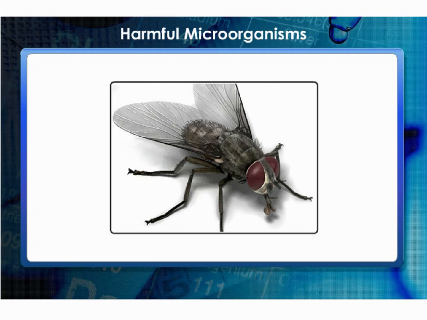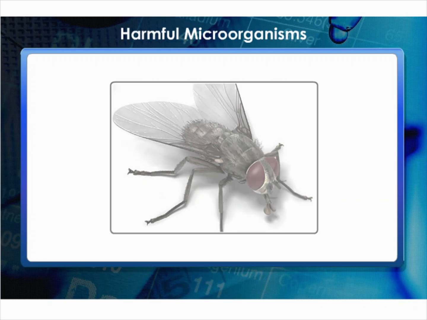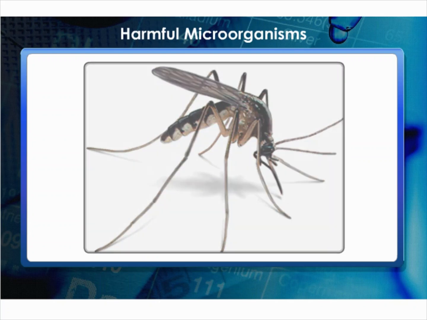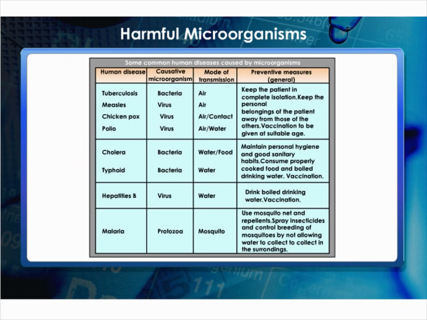Another example of a carrier is the female Anopheles mosquito, which carries the parasite of malaria. Female Aedes mosquito acts as carrier of dengue virus. By keeping the surroundings clean and dry, we can prevent mosquitoes from breeding. Some of the common diseases affecting humans, their mode of transmission, and few general methods of prevention are given in the table.